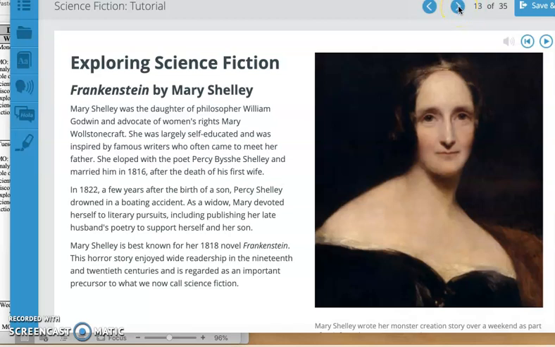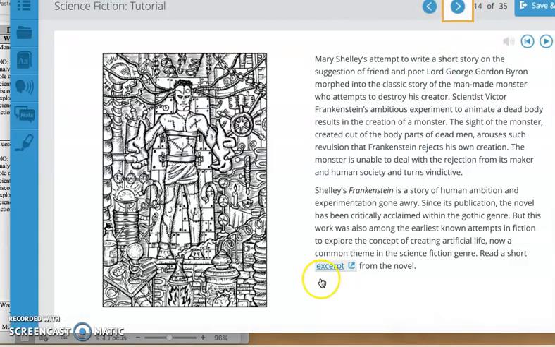Okay. So you're going to read a little bit more about her life, and then you're going to read an excerpt from Frankenstein. That's what she had a dream about. They were all sitting at her house telling stories, and she couldn't think of a ghost story. And that night she had a nightmare, and that's what inspired Frankenstein. So you're going to read a short excerpt from Frankenstein.